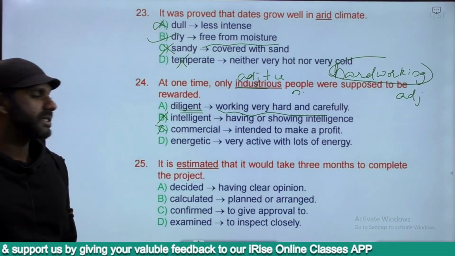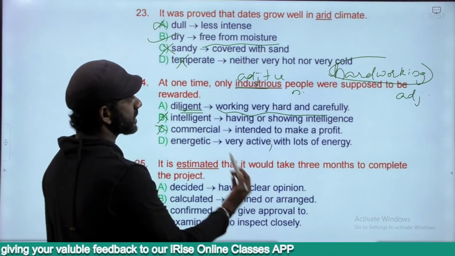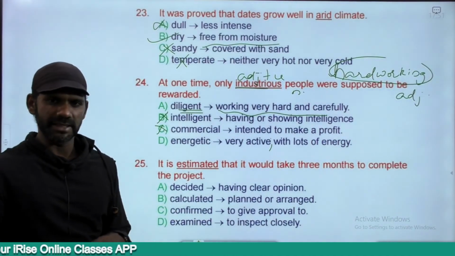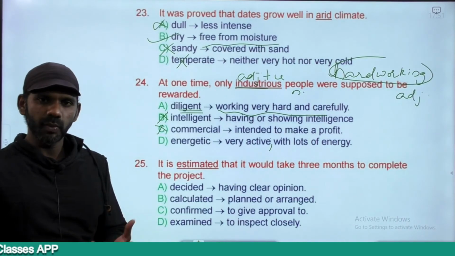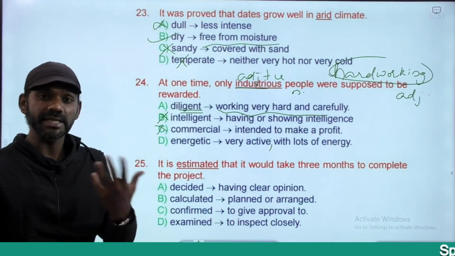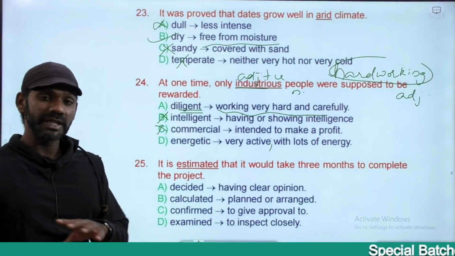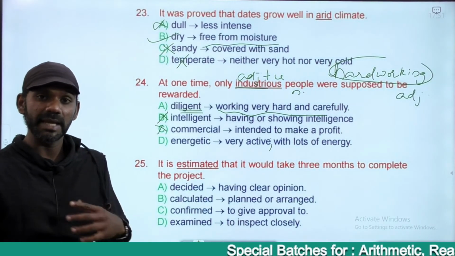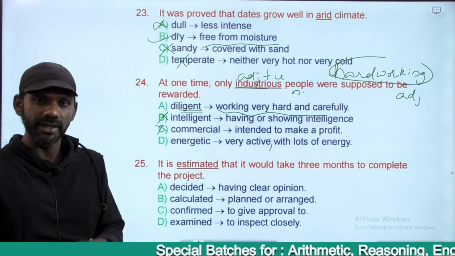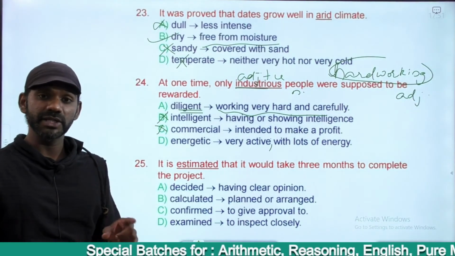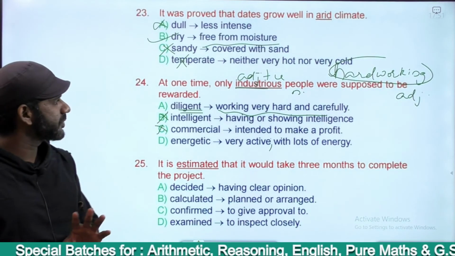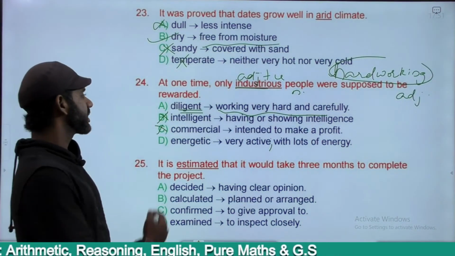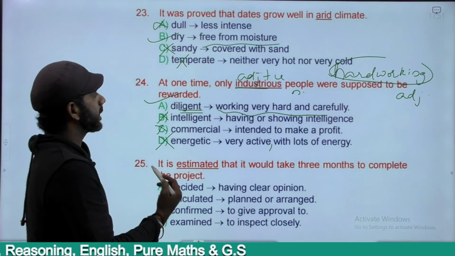Energetic is very active, that means with lots of energy. Only energetic people were supposed to be rewarded. Does not make sense. People who are hardworking, who have the ability to reach success, who are capable of doing something, must be rewarded. And hardworking people will surely be successful. That is for sure. So the meaning of industrious is hardworking. That is the same meaning as diligent. The answer must be option A.